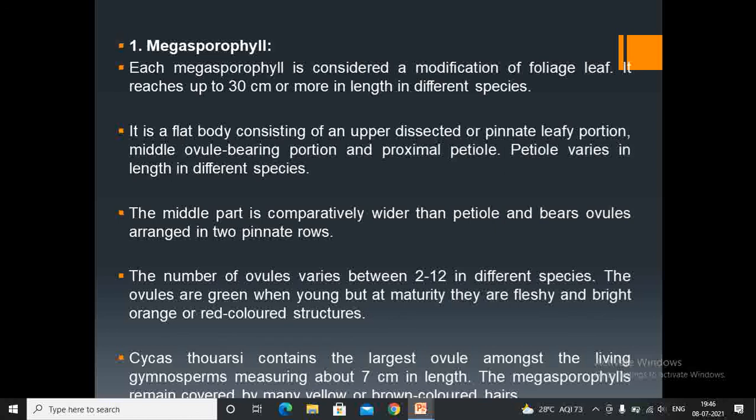The number of ovules varies between 2 to 12 in different species. The ovules are green when young, but at maturity they are fleshy and bright orange or red colored structures. Cycas thouarsii contains the largest ovule amongst the living gymnosperms, measuring about 7 cm in length. The megasporophylls remain covered by many yellow or brown colored hairs.